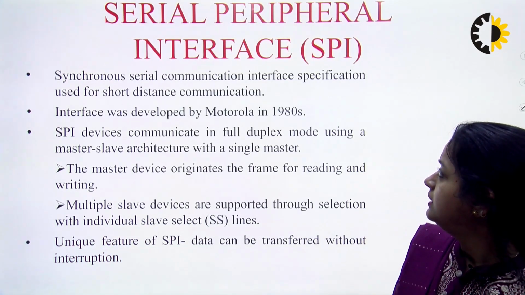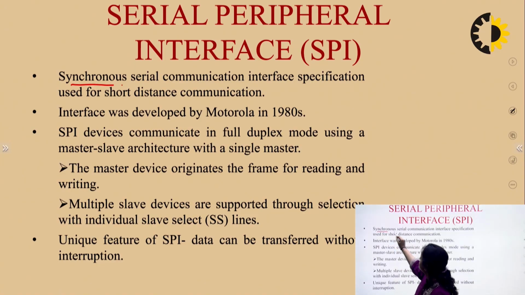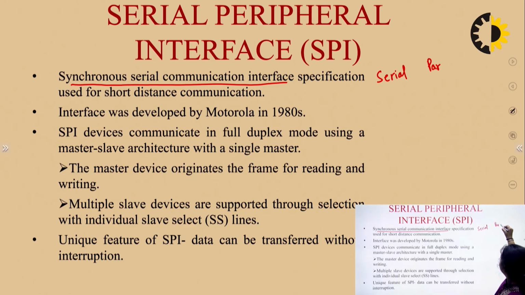First of all, Serial Peripheral Interface, SPI. So SPI is a synchronous serial communication protocol. So what does the term synchronous mean here? Communication can be of two types, as I have already mentioned in the previous slide, serial and parallel. And both serial and parallel can be synchronous or asynchronous.